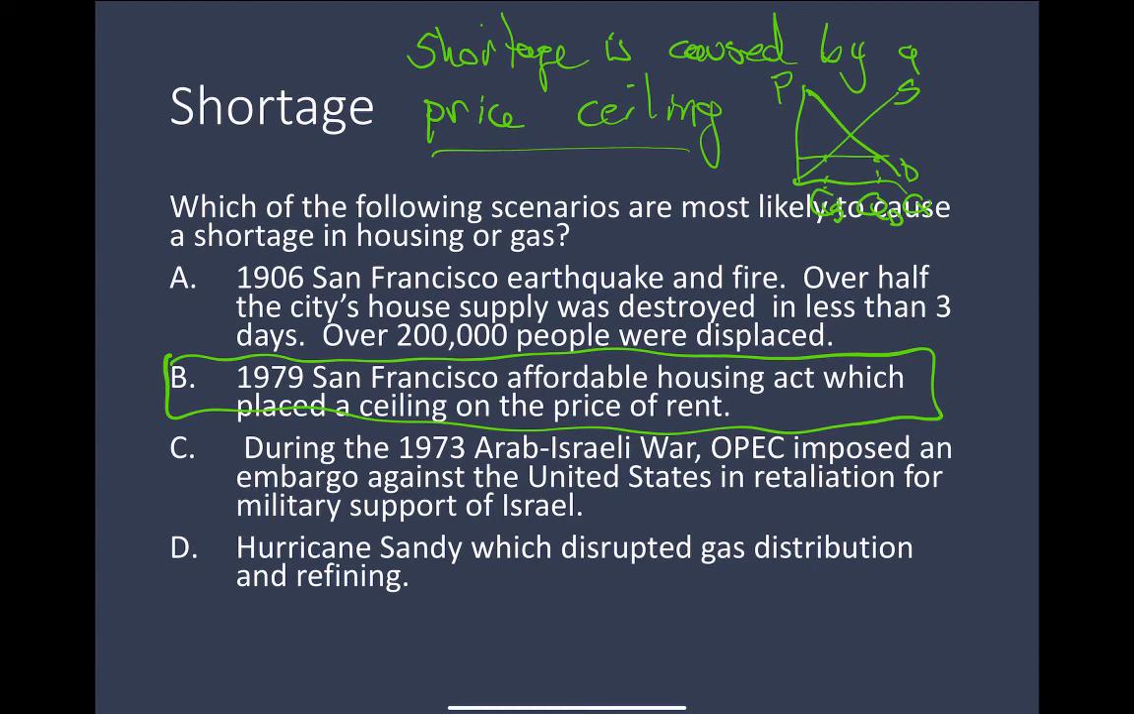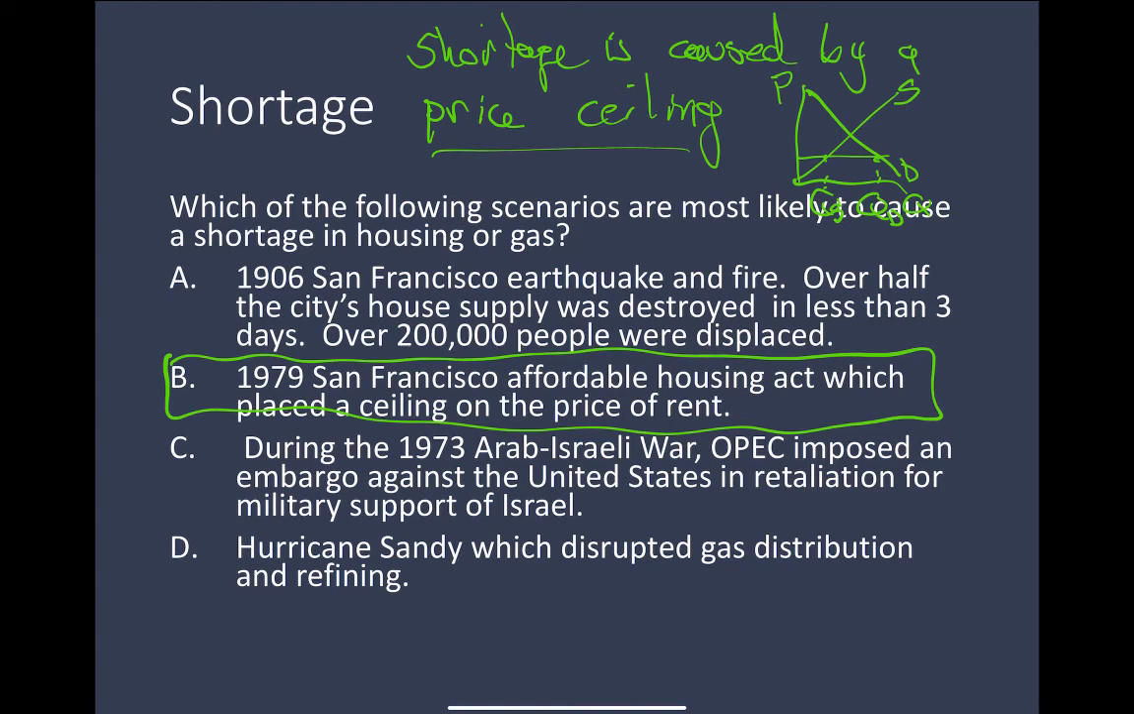These other events, what is actually listed here, are not going to cause a shortage. And so 1906 San Francisco earthquake and fire, over half of the city's house supply was destroyed in less than 3 days. Over 200,000 people were displaced. But when we actually dig into the history, we do not find a shortage. Why? Because price went up. And the price is a rationing mechanism.